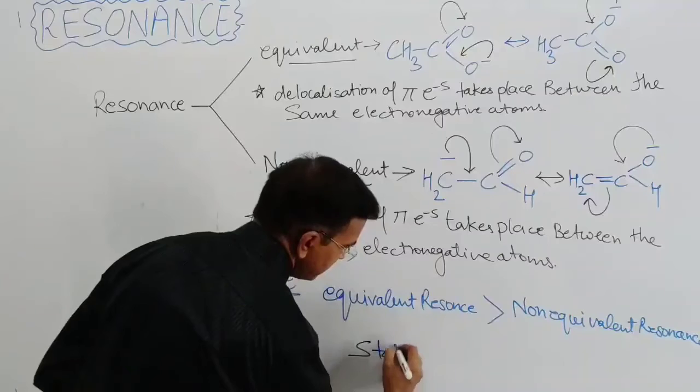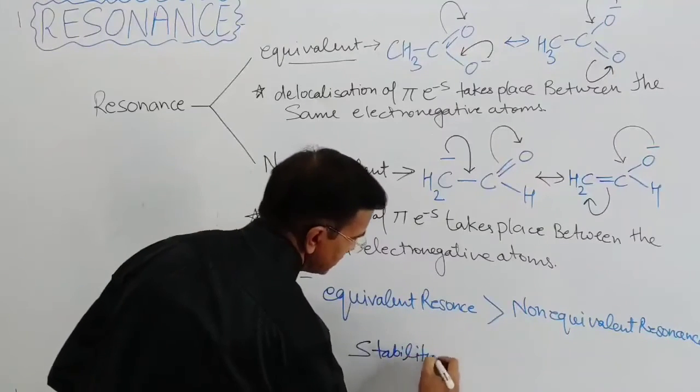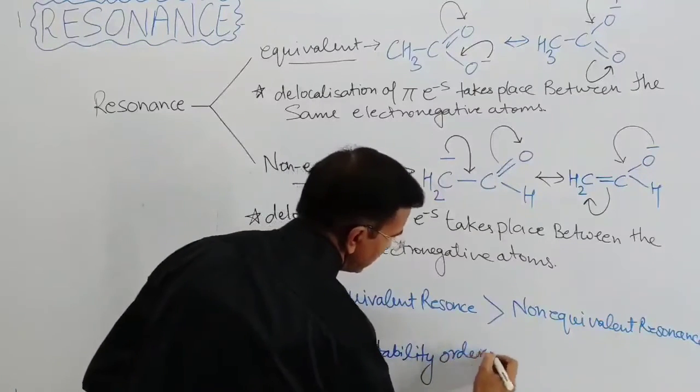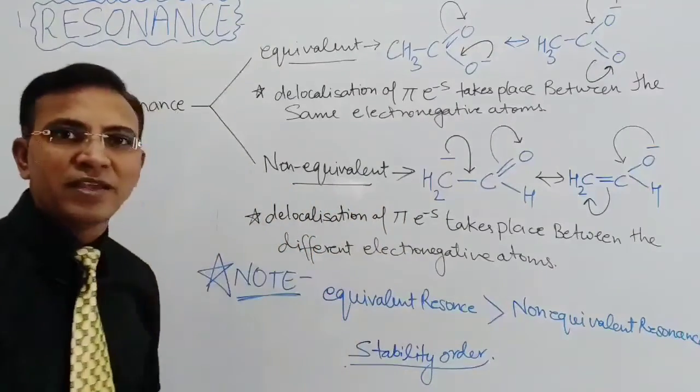Stability order. Right? This is very important.